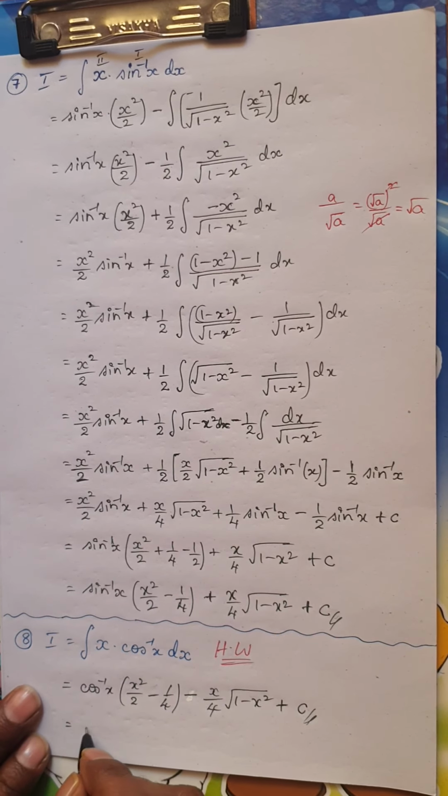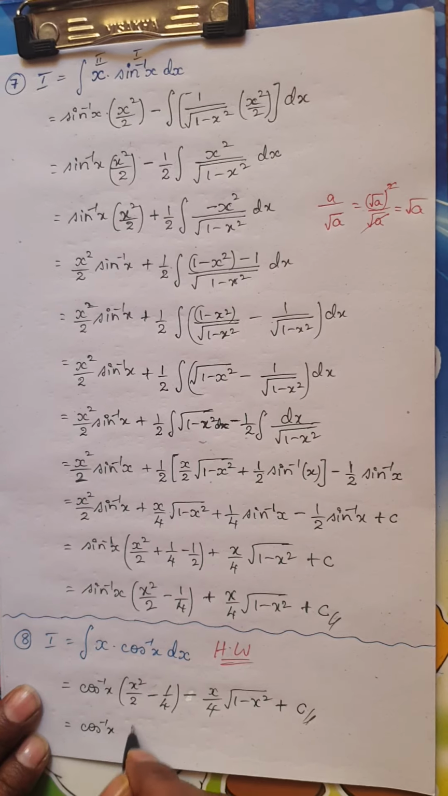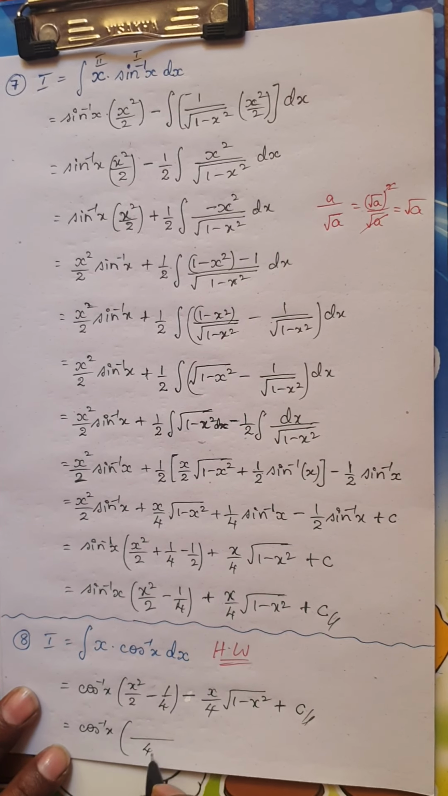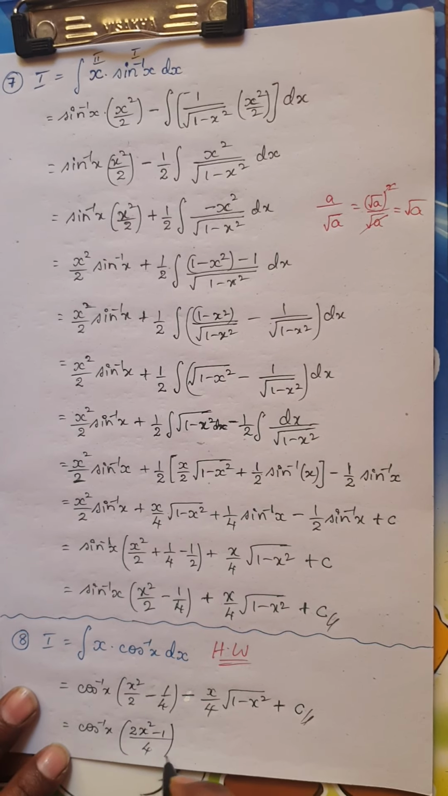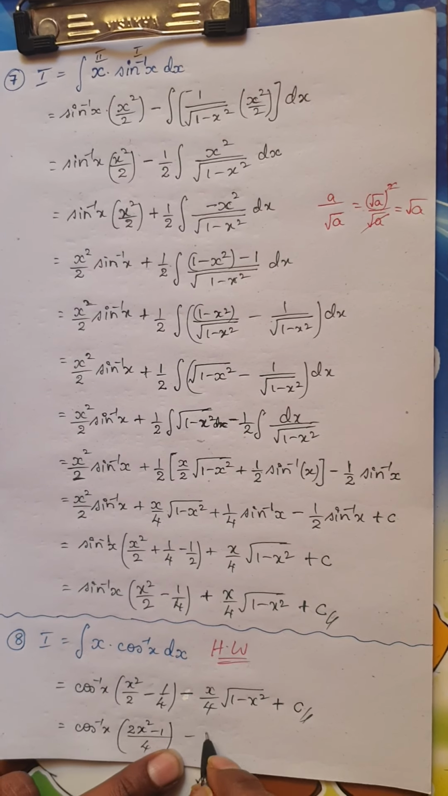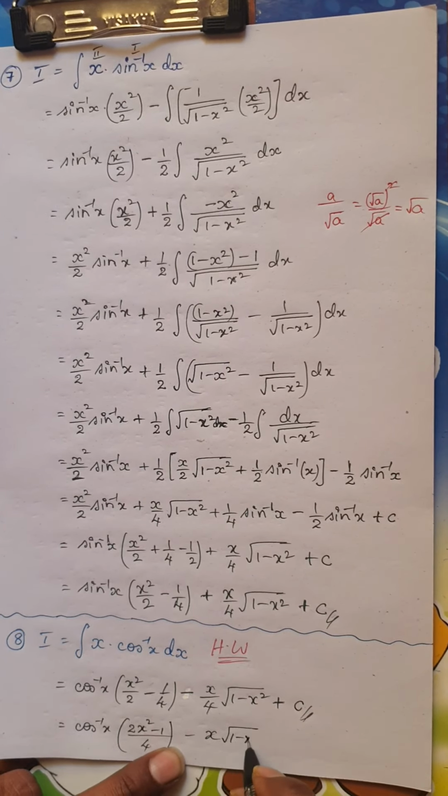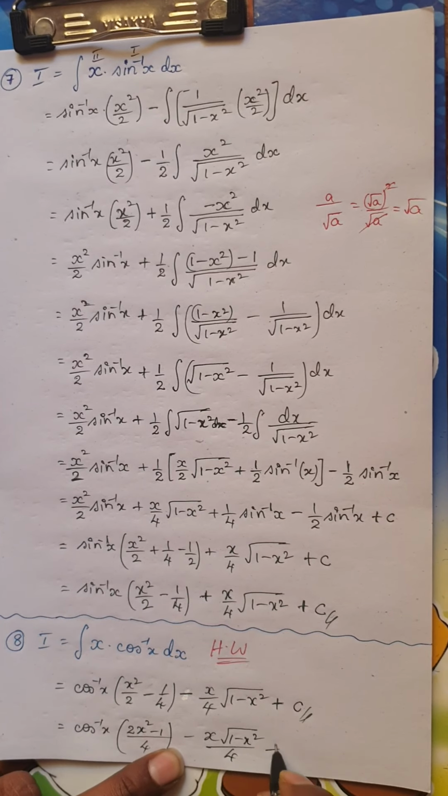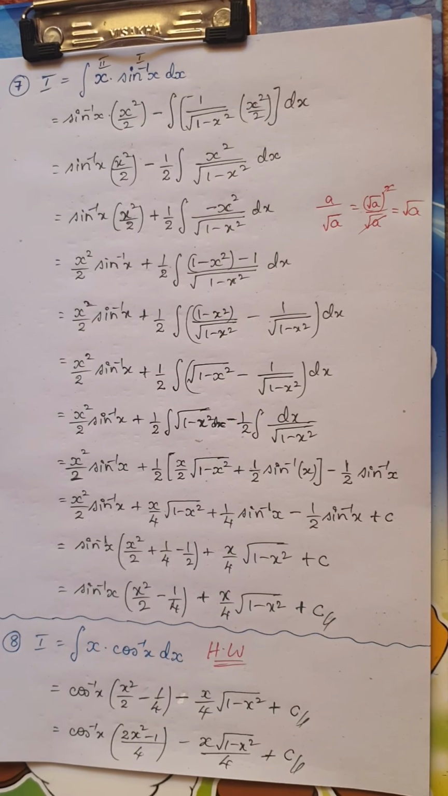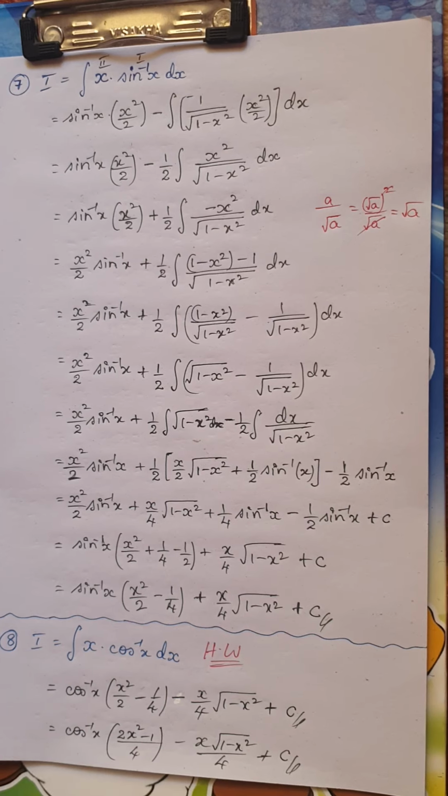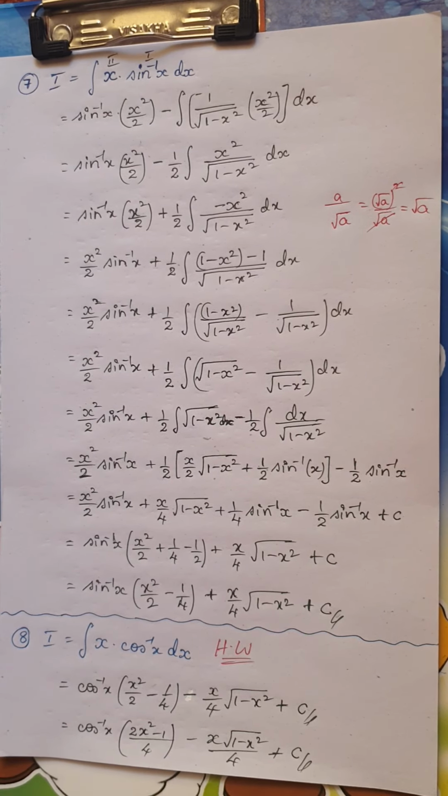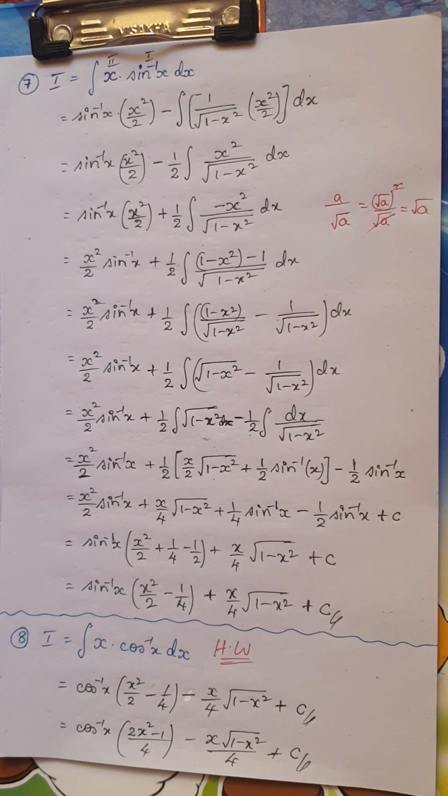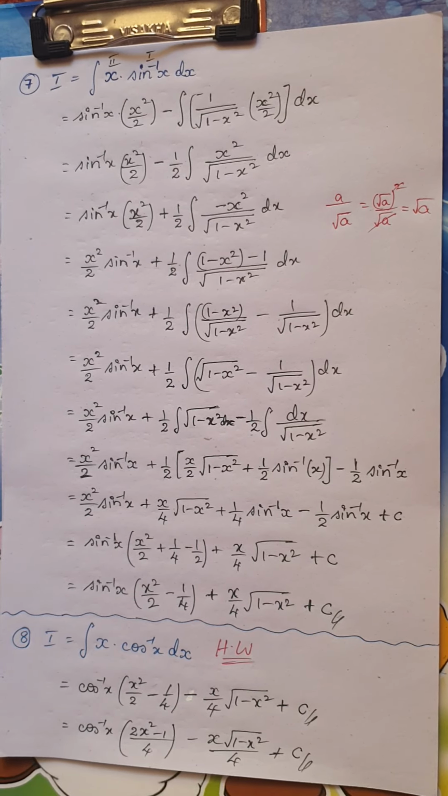Or else you can further simplify this as cos inverse x into, if you take the LCM, which will be 4, this would be 2x square minus 1, minus x into root of 1 minus x square, divided by 4, plus c, which is the constant of integration. You can try on the same basis, you will definitely get the solution in this pattern. So we'll move on to the next question.